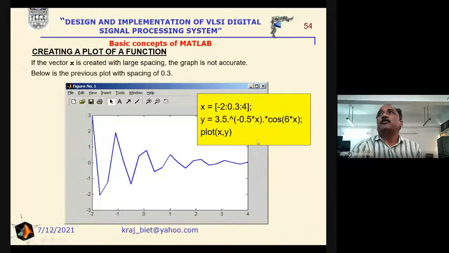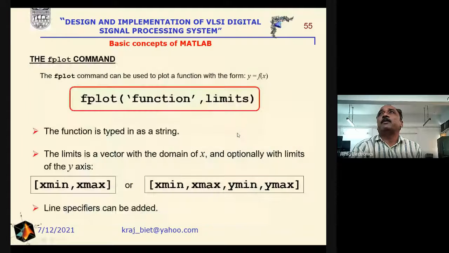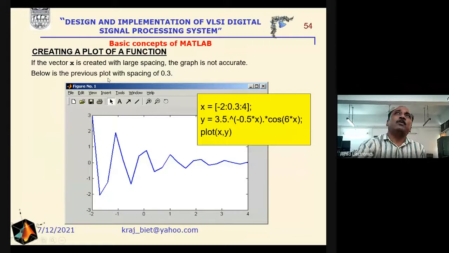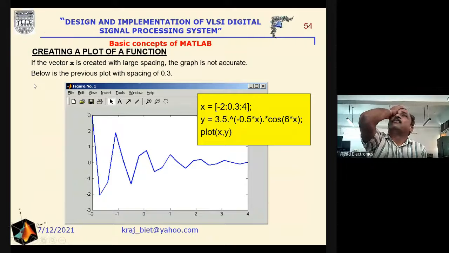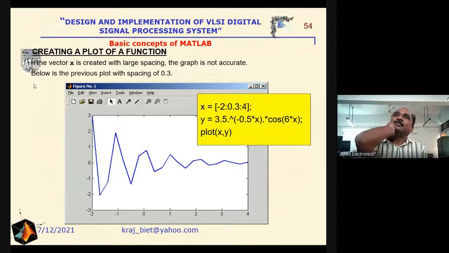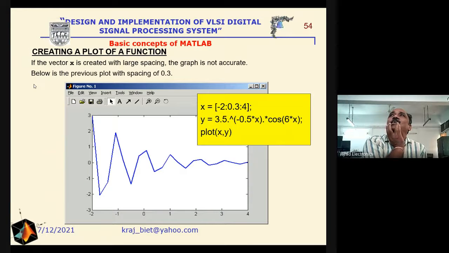But here we have taken a gap of 0.3. Why are we getting this type of shape? Why is it not the smooth curve as we achieved in the first PPT? Any response, please? Why are we getting this type of curve?